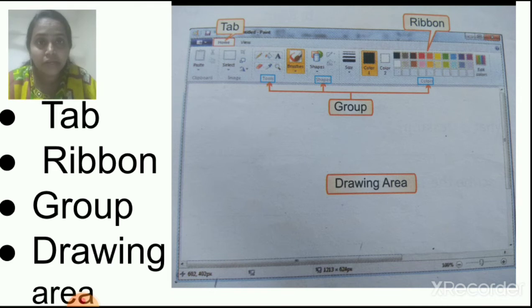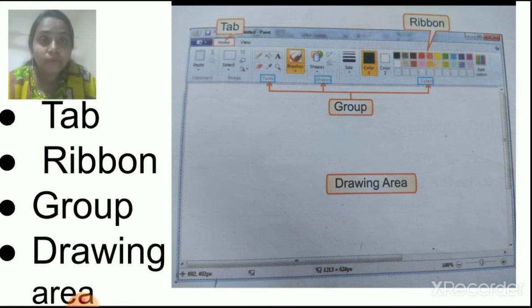The ribbon is divided into groups and tabs. Tabs and groups. First I explained the tabs, home tab and view tab. In each tab there are different groups, that is clipboard group, image, tool, shapes, colors.